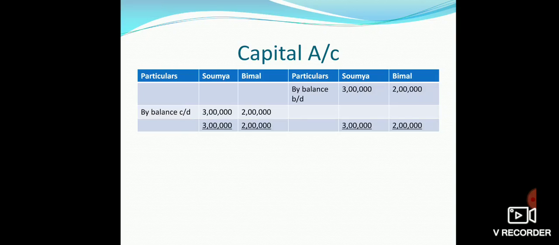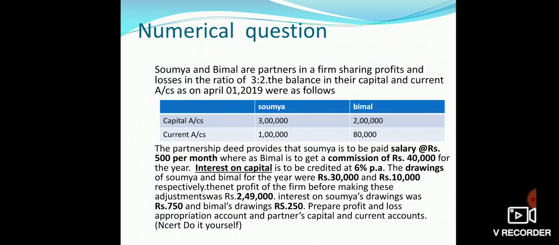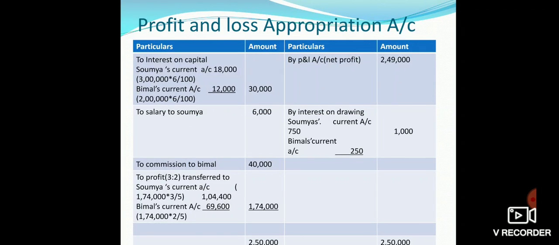Now the current account. For preparation of the current account, the opening balance given in the current account is rupees 1 lakh for Soumya and rupees 80,000 for Bimal. This balance will be shown on the credit side of Soumya and Vimal's current account, and other items to be shown are salary, commission, interest on capital, and the profit which is distributed in the profit and loss appropriation account.